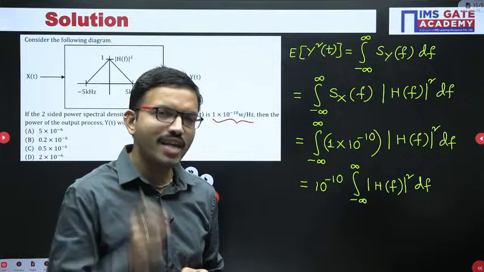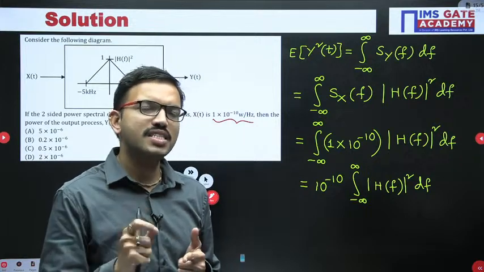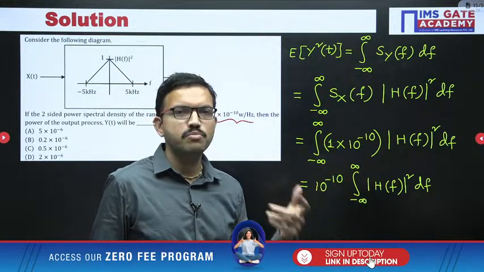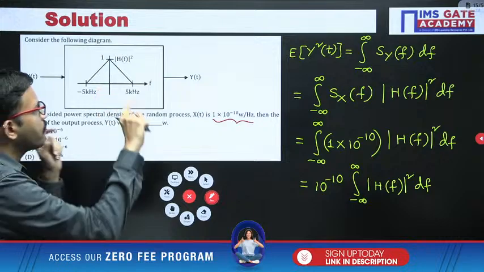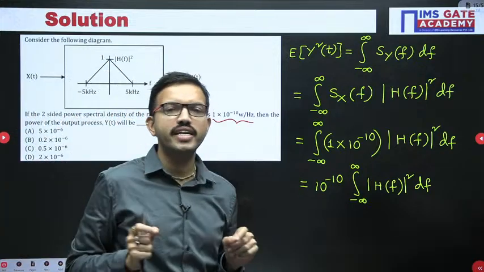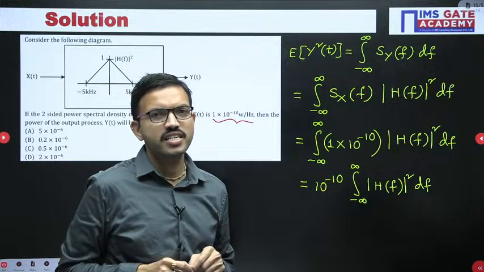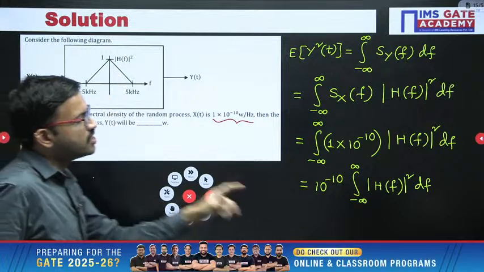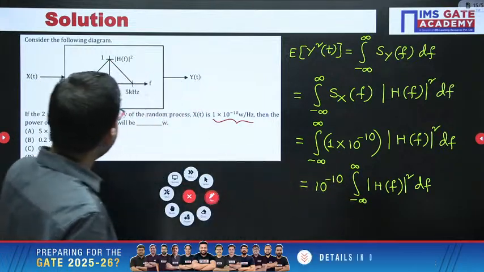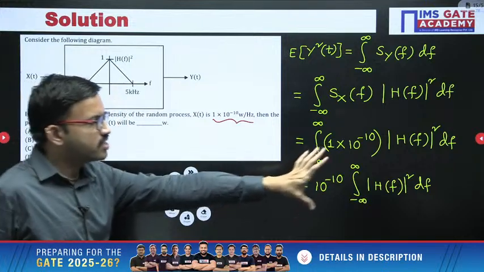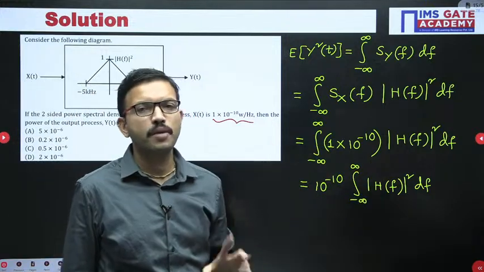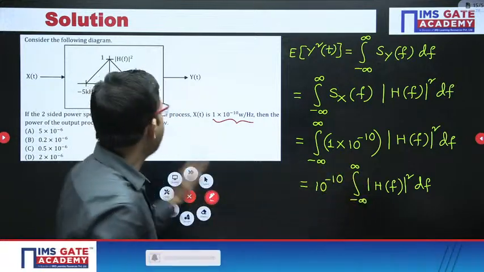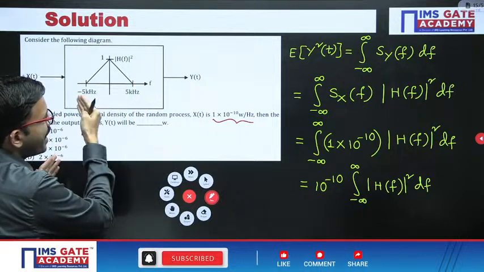Of course, whatever value you get by using the area formula, the same value you can get using regular mathematics, but that may take more time. For example, if you want to solve this question with mathematics, you can give it a try later and check how much time it takes. Definitely it will take more time, because you will write this equation, then this equation, after that put the limits minus 5k to 0 and then 0 to 5k, and then do the integration. But here, even though you have minus infinity to infinity, according to this particular spectrum, it exists from minus 5k to plus 5k.